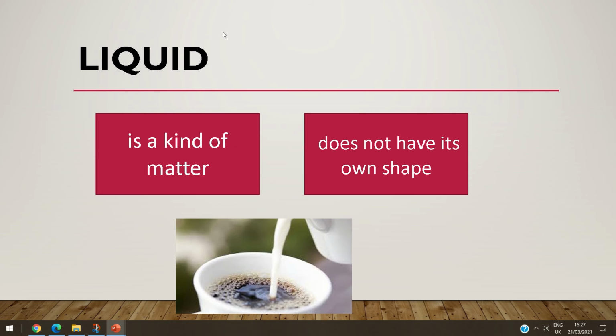So what is liquid? Liquid is a kind of matter. But is it like the solid, which is also a kind of matter? No, it is different. How is it different from the solid? Liquid doesn't have its own shape. Look, like this milk. When we pour this milk in this cup, now the milk has the shape of the container, the cup. So liquid doesn't have its own shape.